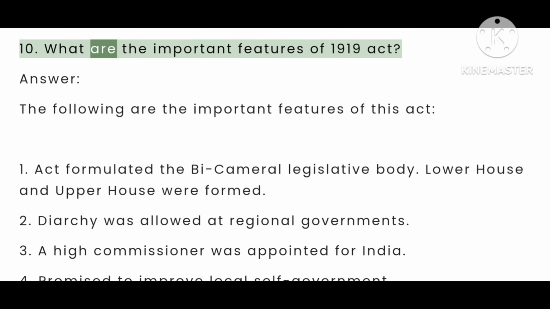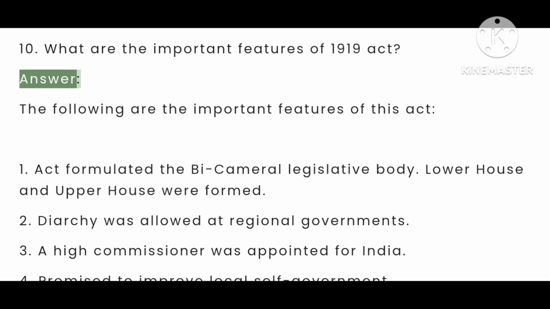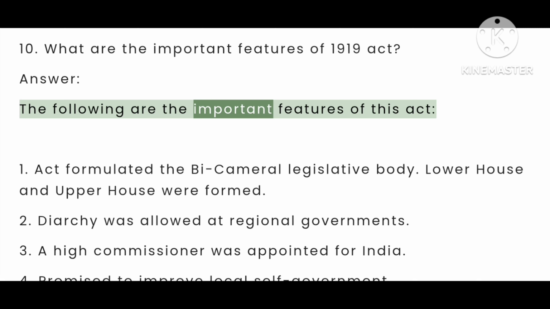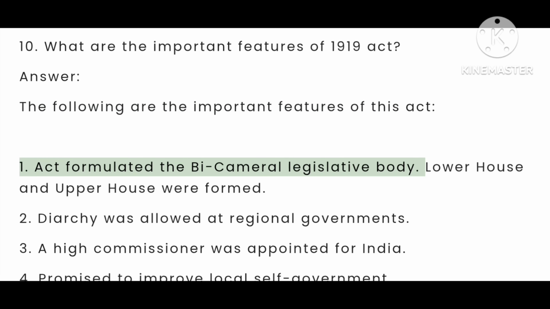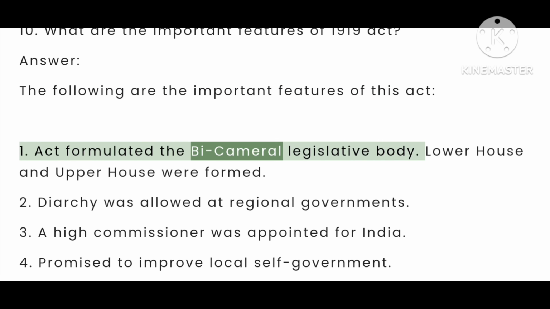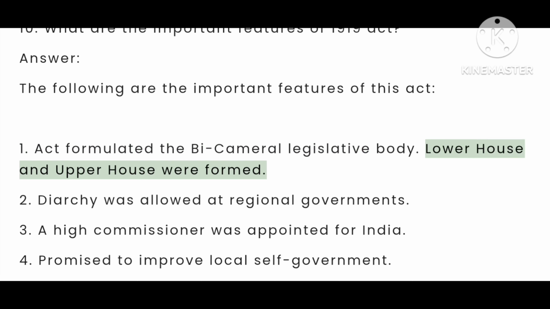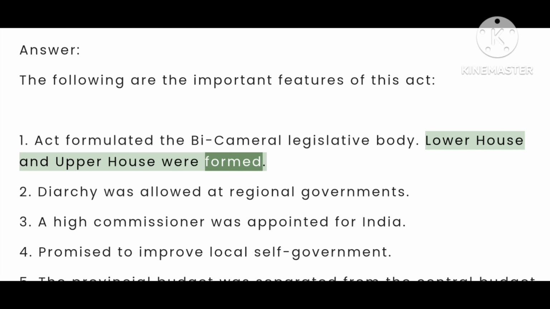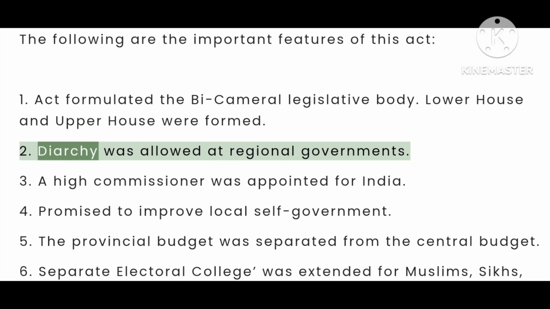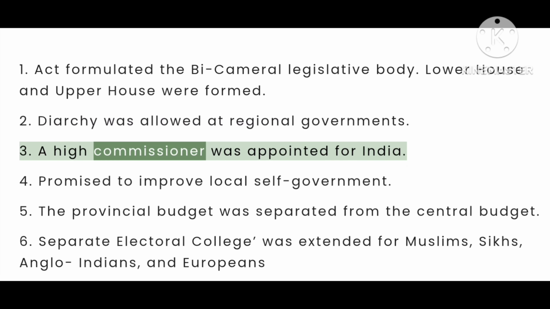10. What are the important features of 1919 Act? Answer. The following are the important features of this Act. 1. Act formulated the bicameral legislative body. Lower House and Upper House were formed. 2. Diarchy was allowed at regional governments. 3. A High Commissioner was appointed for India.